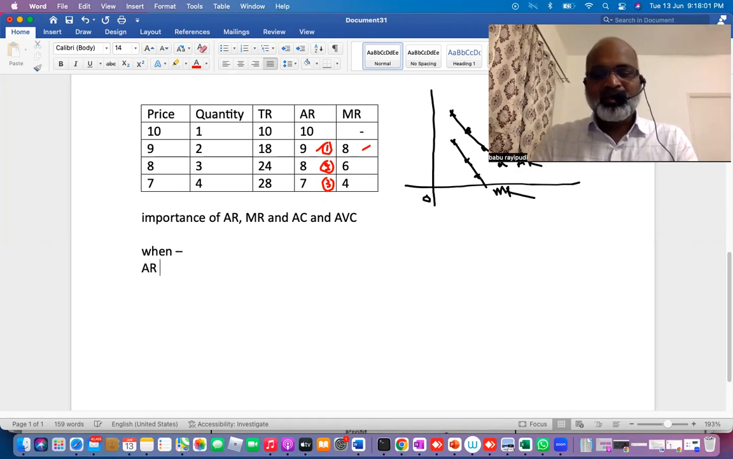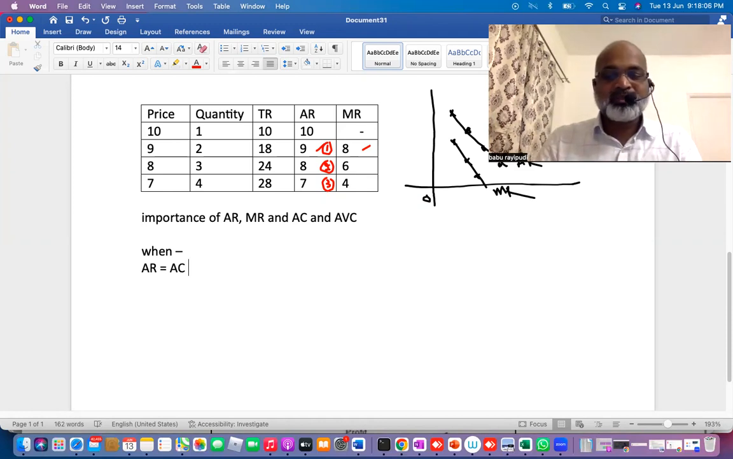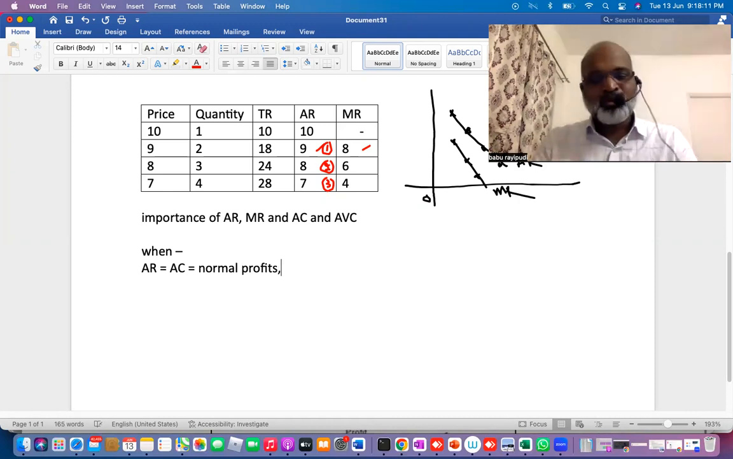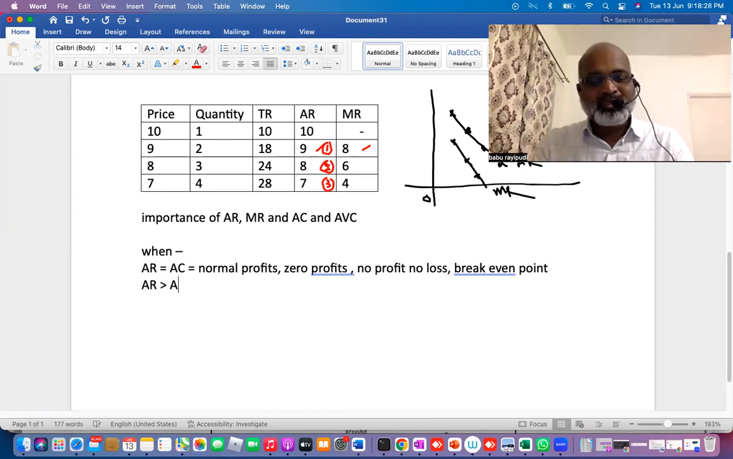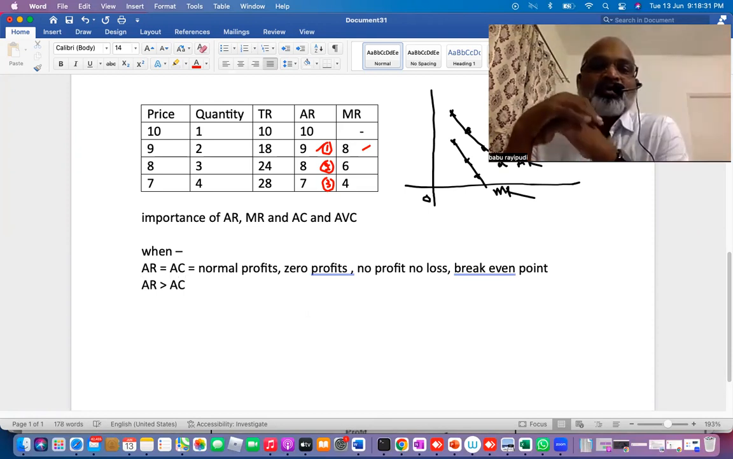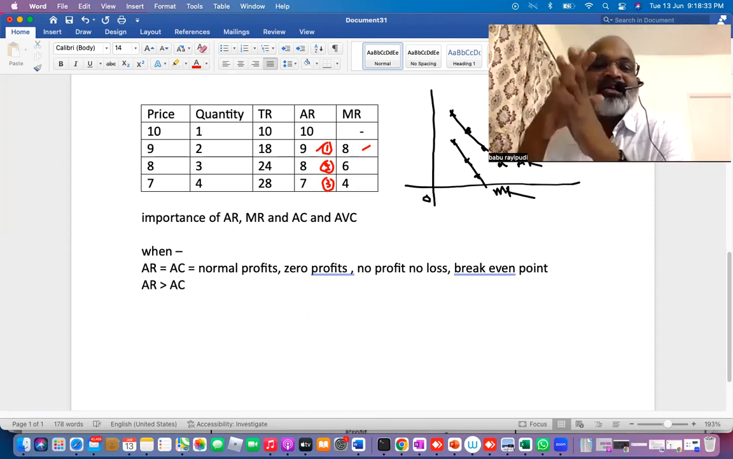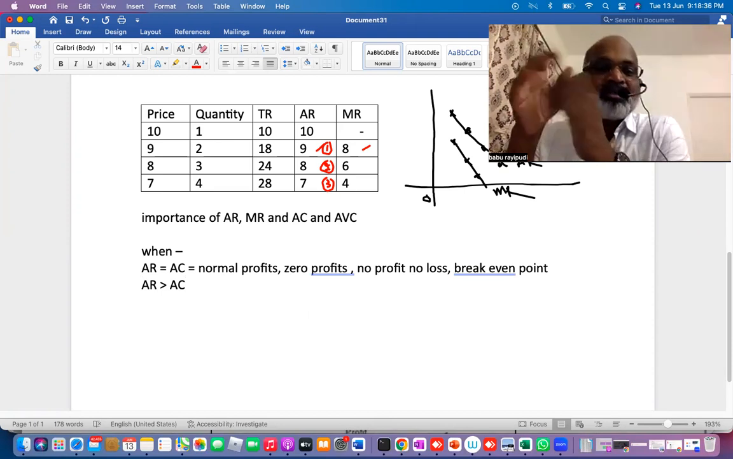When AR is equal to AC, when average revenue is equal to average cost, this is called normal profit. This is called what profit? Normal profit or zero profit, or no profit, no loss. In other words, we also call it the break-even point. Remember this. Then when AR is greater than AC, AR means what? Price. So let's say 10 rupees you are charging, 10 rupees you are spending. That is the first equation.